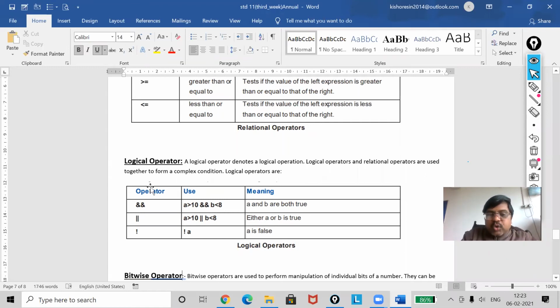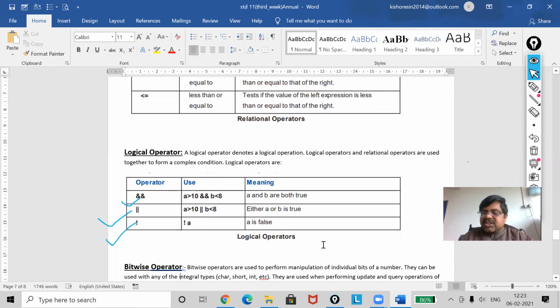For doing this, we use this sign, double ampersand. This is for and, this is for or, and this is for not. And the last operator, you have shorthand operator also. I will discuss shorthand also.